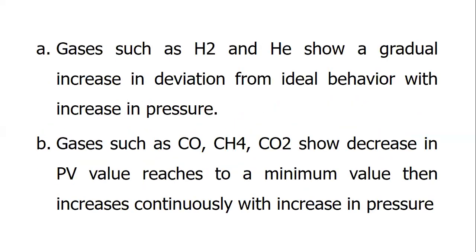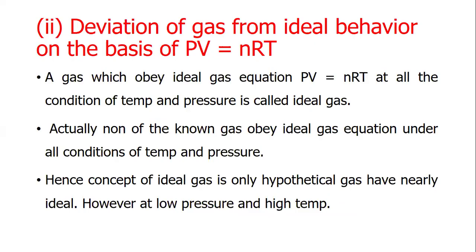Gases such as hydrogen and helium show a gradual increase in deviation from ideal behavior with increase in pressure. Gases such as carbon monoxide, methane, and carbon dioxide show a decrease in PV value, reach a minimum value, then increase continuously with increase in pressure.